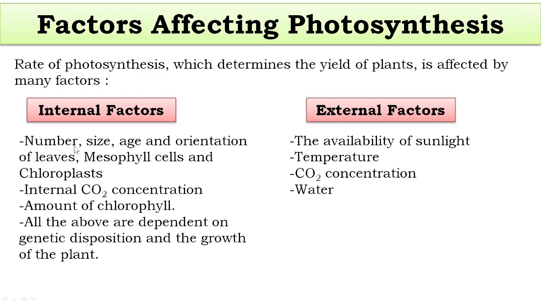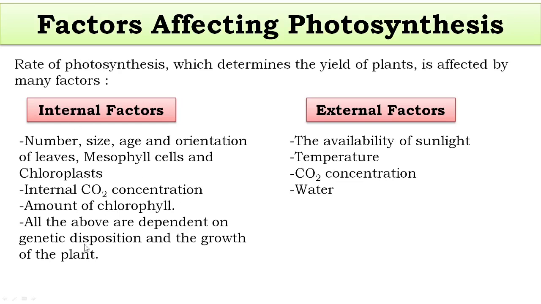The internal factors include the internal carbon dioxide concentration, and the amount of chlorophyll in the chloroplast, which determines the rate of photosynthesis. The genetic disposition, the genes of the plant, plays a significant role in the rate of photosynthesis.